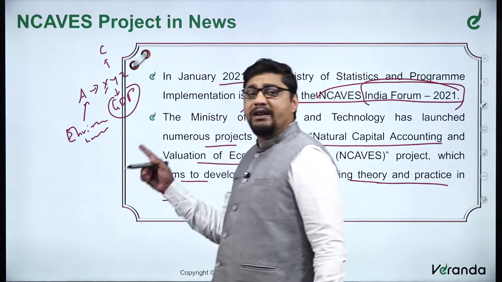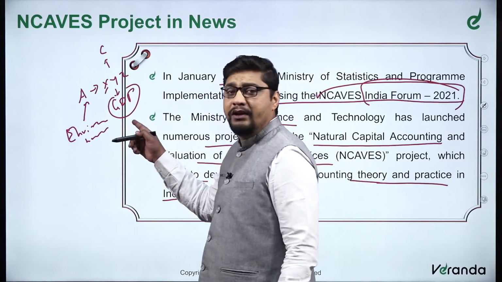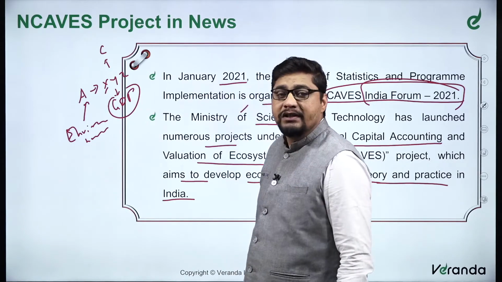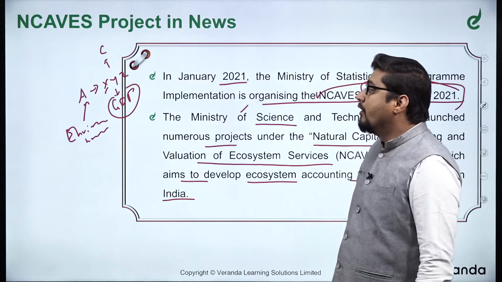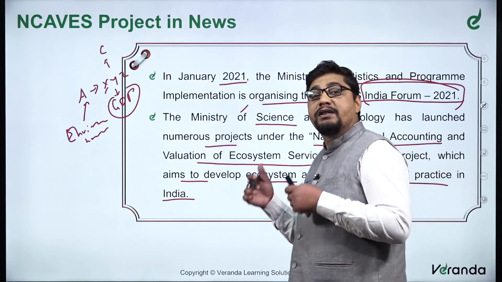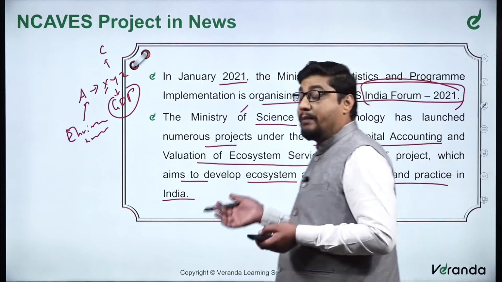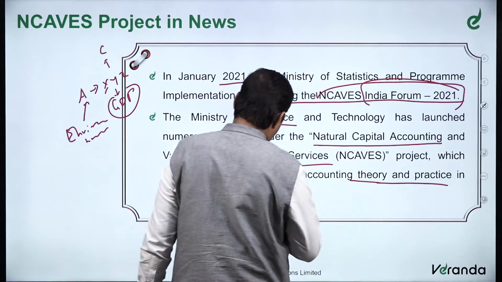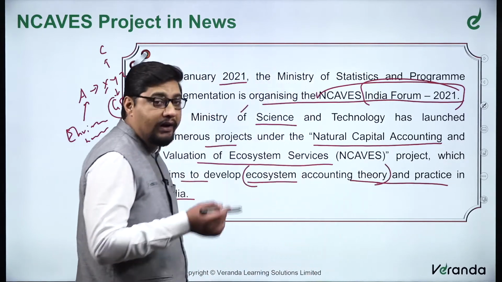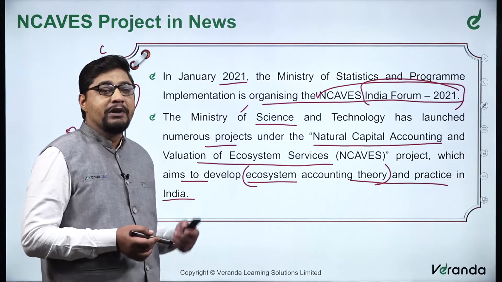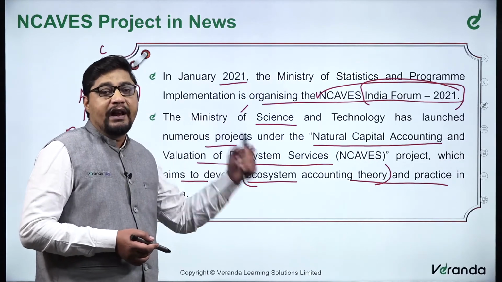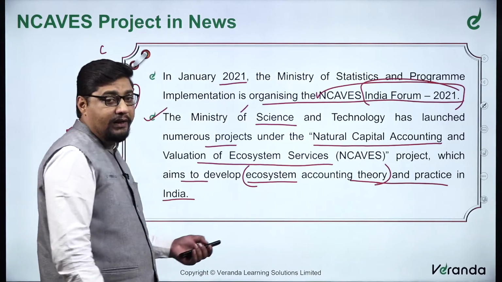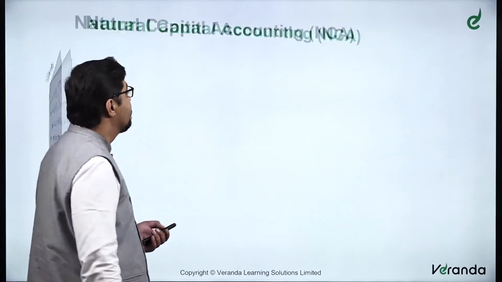Now, is this environmental harm being accounted for in the GDP, or is it being considered in the real value of the product? We would need some kind of depreciation of the value of that product, knowing that these kinds of products are damaging the environment. So we have to develop an ecosystem accounting theory as to what damage is done to the environment or the ecosystem by the process in which economic activities are carried out. That is one of the important points, and practice in India, and it is done by the Ministry of Science and Technology.